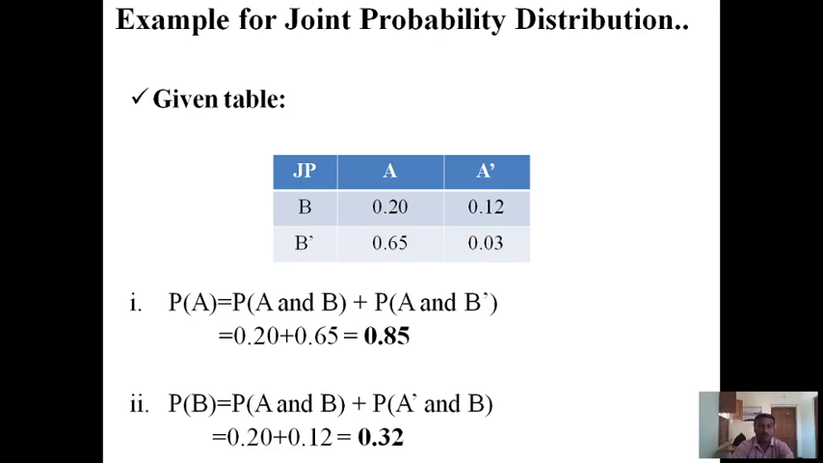Example for joint probability distribution. The given table is the joint probability: P of A and B is 0.20 and A dash and B is 0.12. P of A and B dash is 0.65 and A dash and B dash is 0.03. The first equation is P of A is equal to P of A and B plus P of A and B dash, which is equal to 0.20 plus 0.65 is equal to 0.85. Second, probability of B is equal to P of A and B plus probability of A dash and B, 0.20 plus 0.12, which is equal to 0.32.